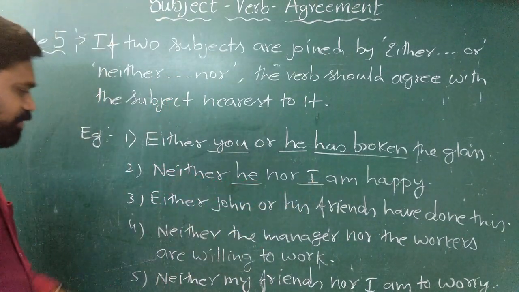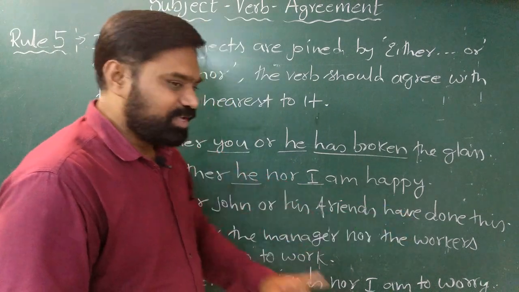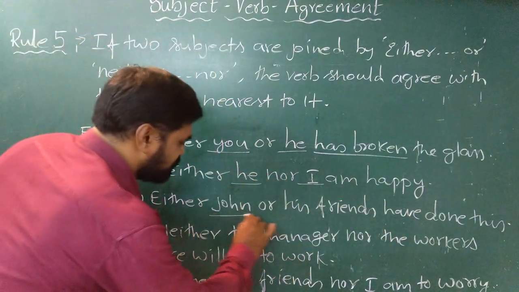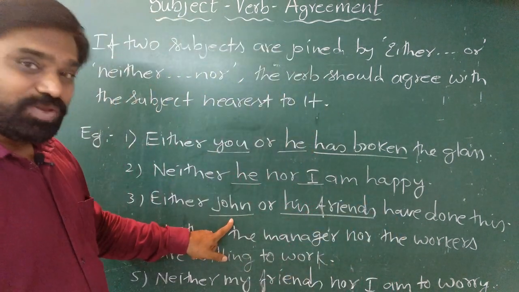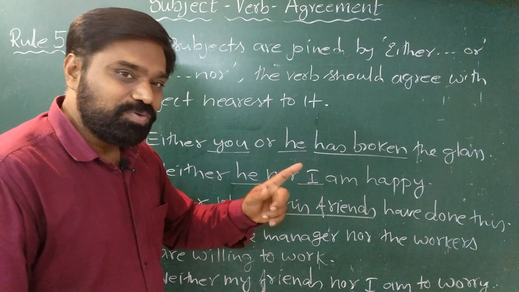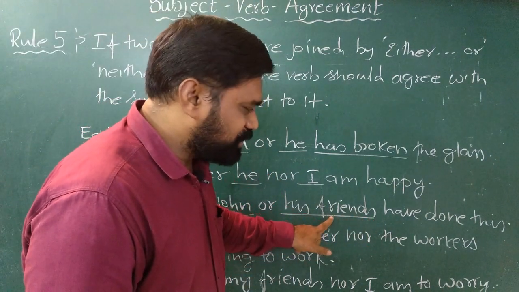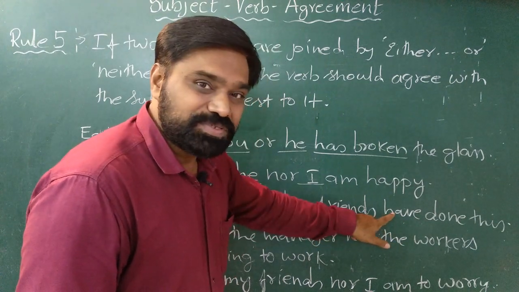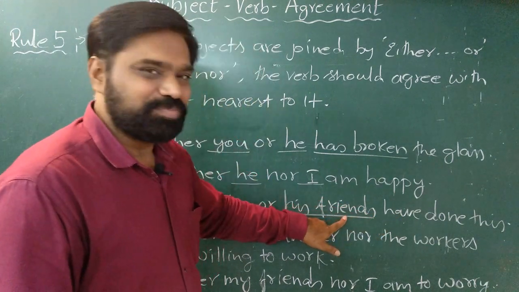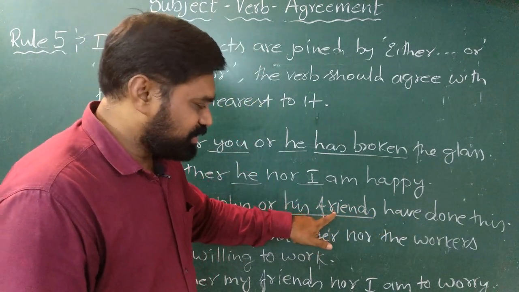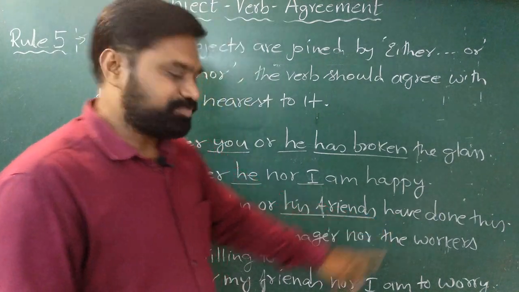Let us see one more example. Either John or his friends have done this. Now in this sentence, the subject is John and the second subject is his friends. John is a singular subject, his friends is a plural subject. Now if you note here, the plural subject is closer to the verb. So the verb should agree with this subject. As this subject, that is his friends, is plural, we take the plural form of the verb.